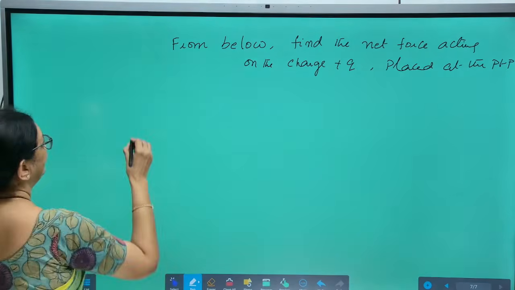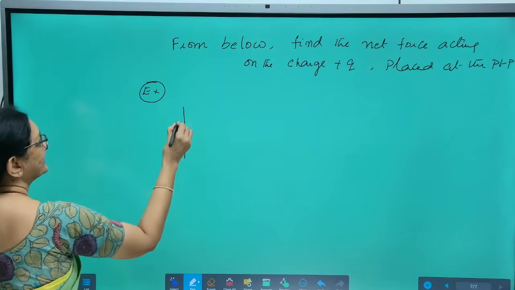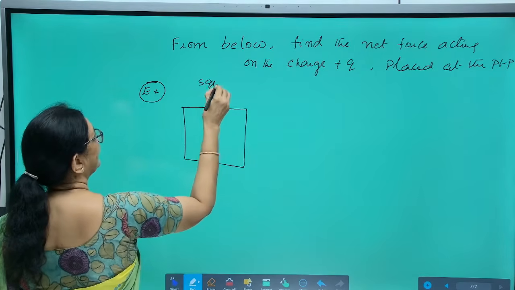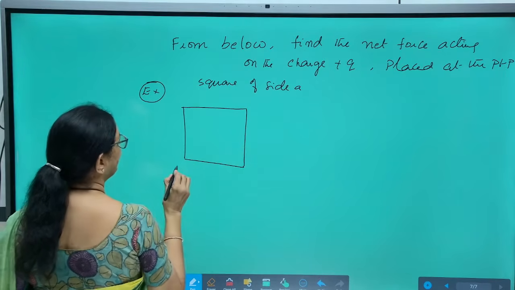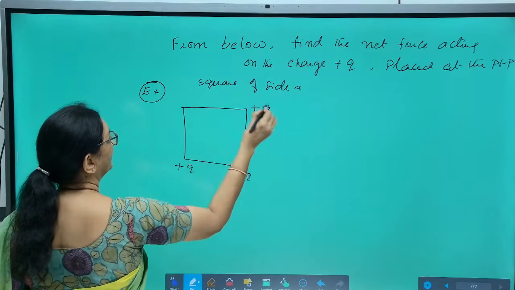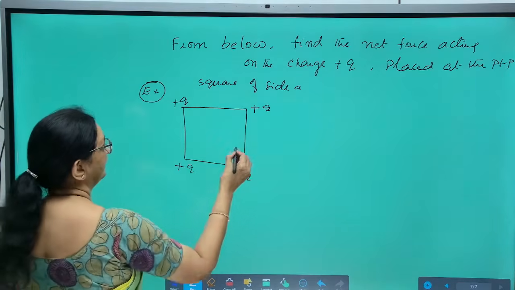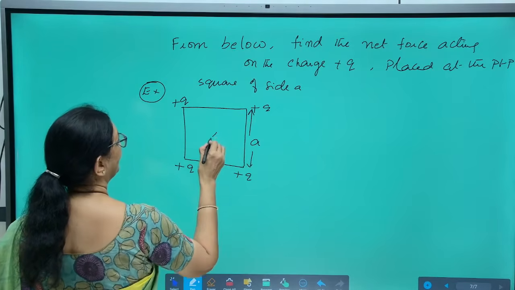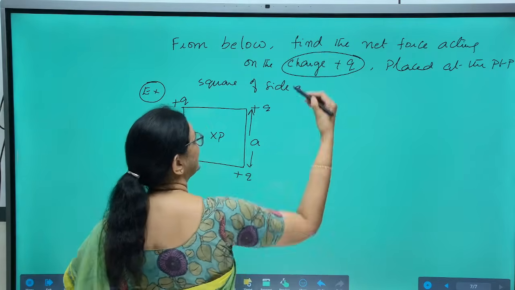See here, in this, the first example is, this is a square of side A. Charges are placed like this, plus Q, plus Q, plus Q. 4 identical charges plus Q each are placed at the 4 corners. Let A be the side of the square. Let P be the point at which the charge plus Q is placed.